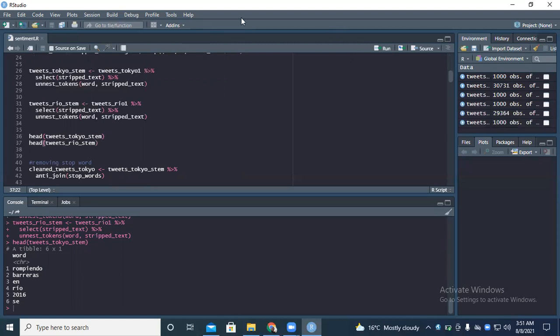Let's have a look at what is in Rio. You can see it's actually forecasting. I think they had announced the Tokyo 2020, just like we know that we will be having Paris 2024. We are going to have a competition in France in 2024. So then we will still do the sentiments that will come up then and see if there's any significant change in it. So basically you can see the forecasting Tokyo 2020, then that was Rio.